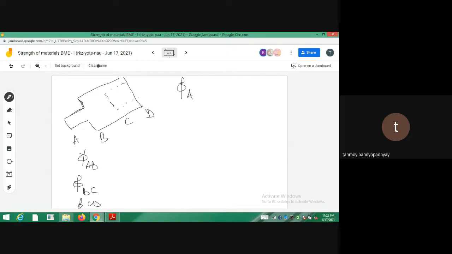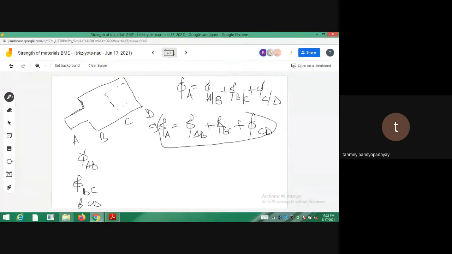So phi A will be equal to phi of A with respect to B plus phi of B with respect to C plus phi of C with respect to D. Since D is fixed, this will be phi C only. So phi A will be phi AB plus phi BC plus phi CD. I have to calculate this total twist in these lengths.